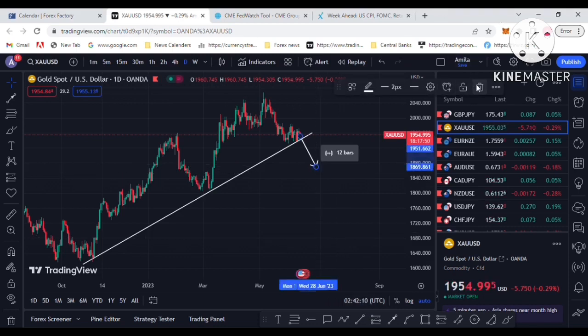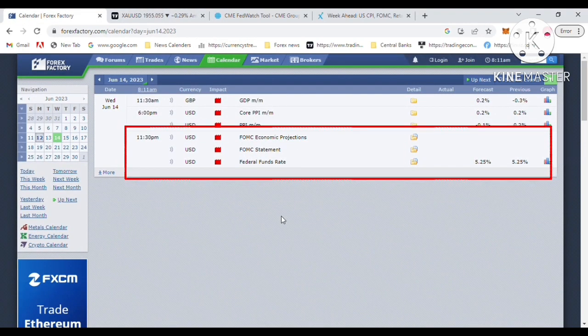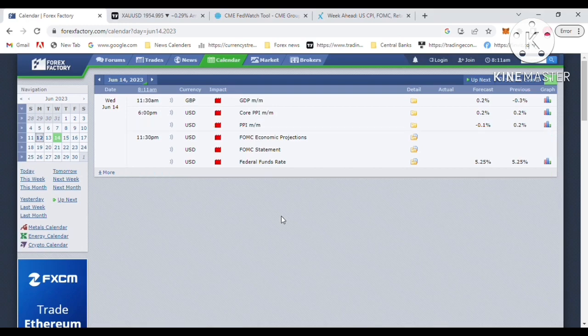So the federal interest rate decision on June 14th, this Wednesday, is the more volatile economic event. 5.25 is the current interest rate, and the Federal Reserve, the American central bank, is forecast to pause the interest rate at 5.25. So the Fed's interest rate in this week is a more volatile economic event. You will touch with this economic event.